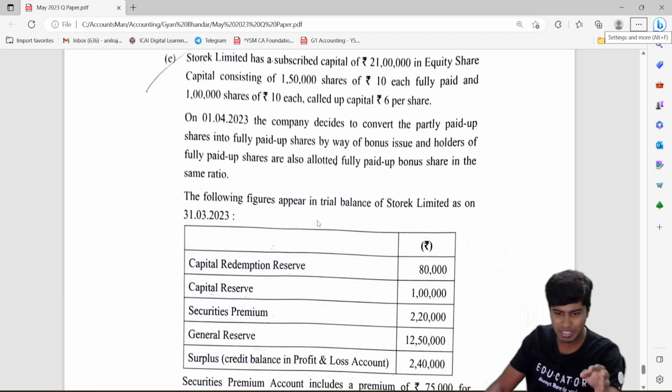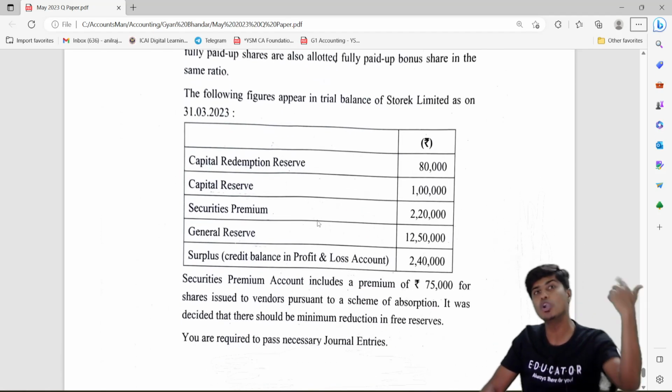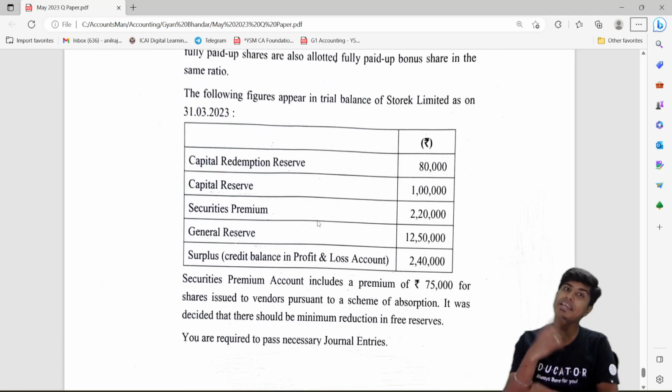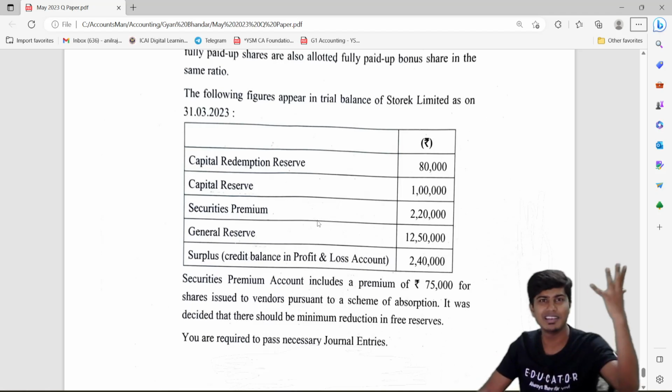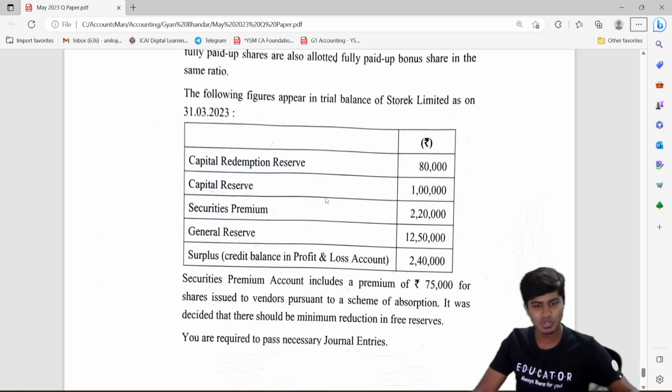You would not find a question like this in any of the RTPs, any of the MTPs, or the study material. I had made this question because in the old scheme, the CA IPCC scheme, one of the RTPs had this question, and this was a kind of question that was there under the IPCC scheme. So if you would have done this, you would have loved the paper. Easy to do, easy to do.